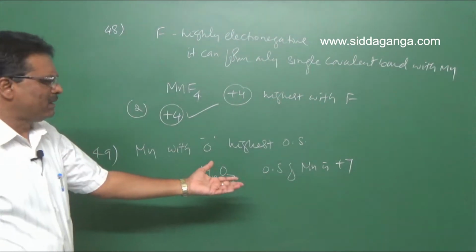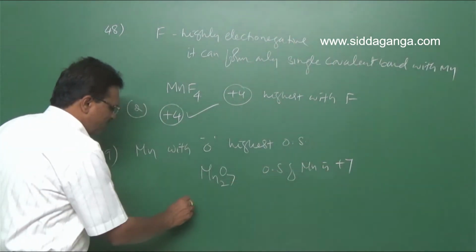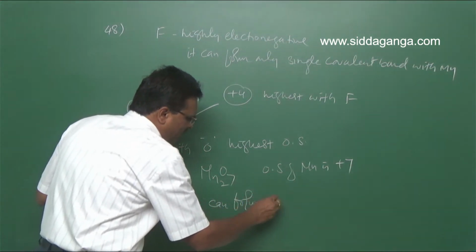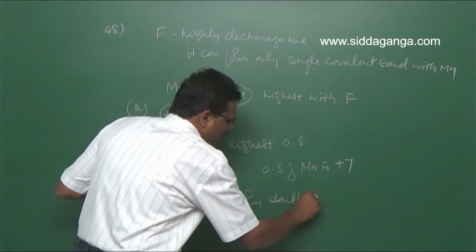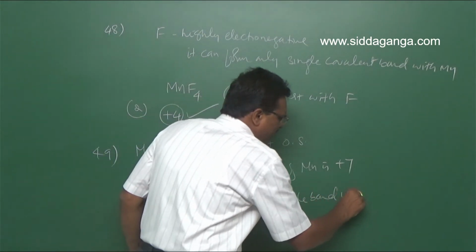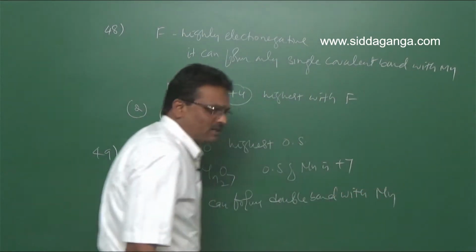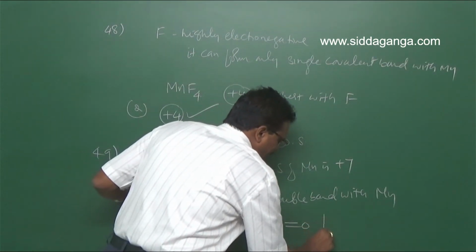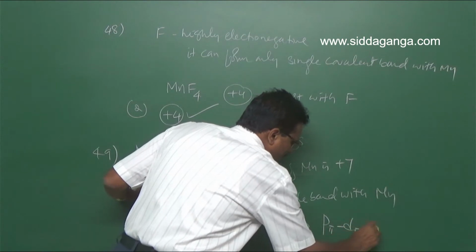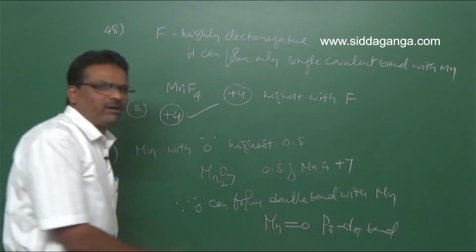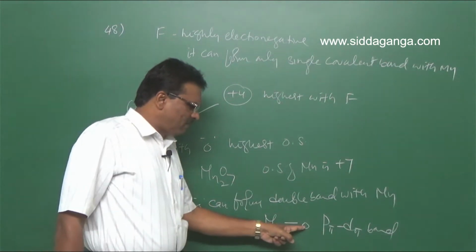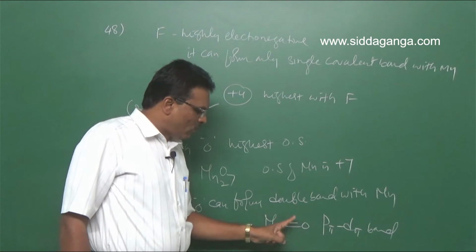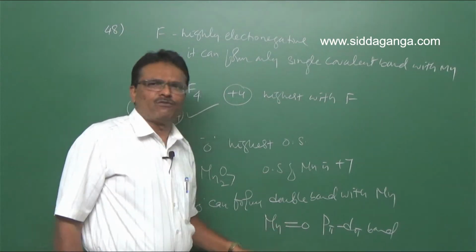So why can it form the +7 oxidation state? Since oxygen can form a double bond with manganese. The manganese-oxygen bond is a p pi d pi bond: the p orbital of oxygen overlaps with the d orbital of manganese.